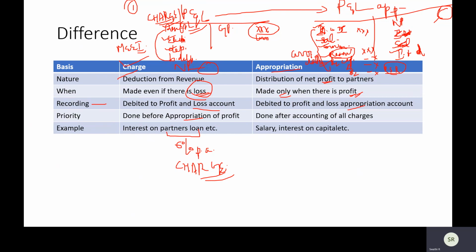In the debit of P&L account, we will take only those transactions which are unavoidable, like your rent, electricity, depreciation, interest on partners' loan, etc. While in your P&L appropriation account, the practical aspect is that it is done only when there is profit. If there is loss, we don't really bother about it practically. And what are the kind of things that are done? It is mere distribution of your profits, and the items are interest on capital, salary, commission, reserves, etc., and finally you distribute it off to the partners.